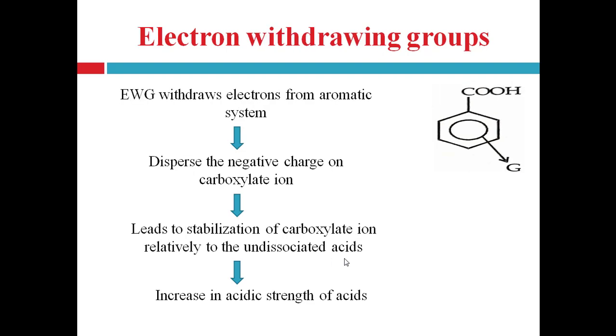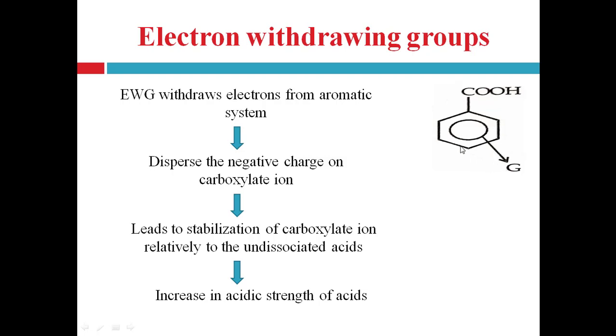Electron withdrawing groups withdraw electrons from the aromatic system. See here, the figure is given showing that this group withdraws or abstracts the electrons from the aromatic ring system. That's why it disperses the negative charge on the carboxylate ion.